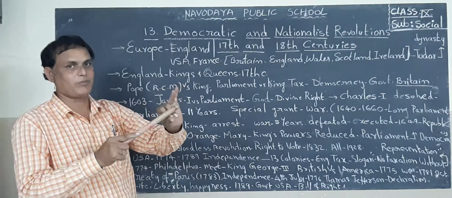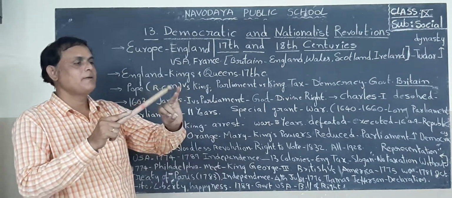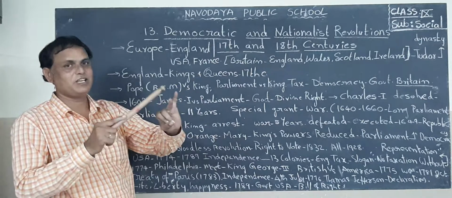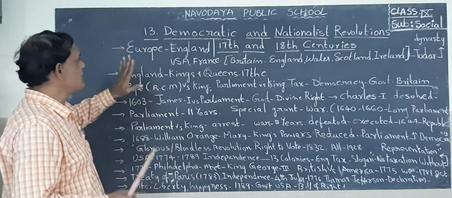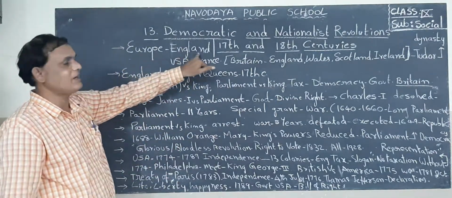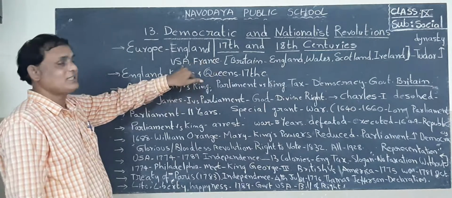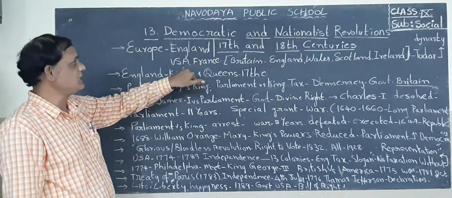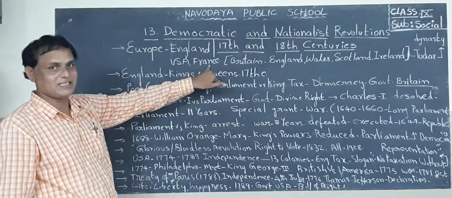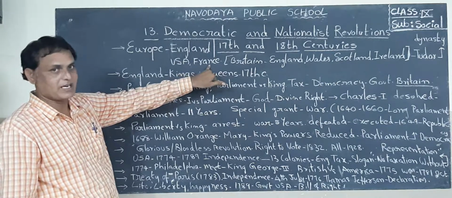USA, United States of America. The next one is France. Now students listen. We know the England capital is London, USA capital is Washington DC, France capital is Paris.